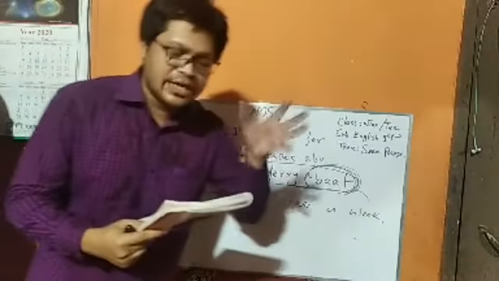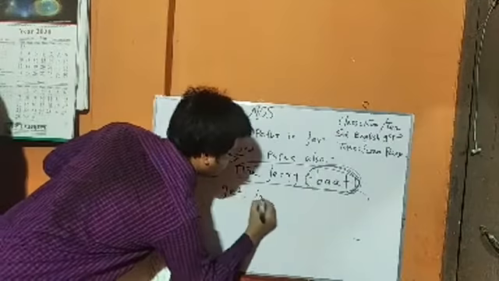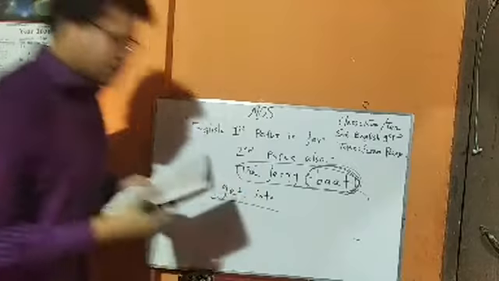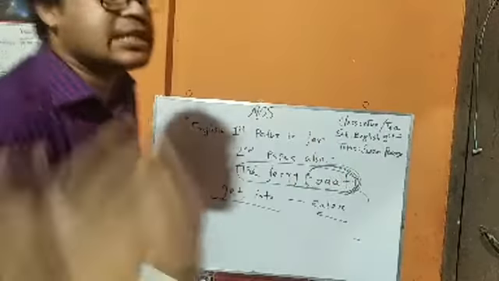Okay, now we are going to another part of this passage. Everybody was trying to get into the boat. My dear student, here we find a new term, get into. Get into means enter. When you cross a river, you have to get into the boat.